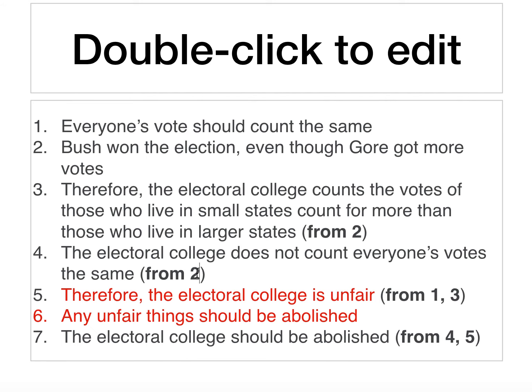We've got to make this follow from 3 now. And then if we look at our revised lines now, this is following from 1 and 4. And then the main conclusion is following from 5 and 6. So that's one way of reconstructing this argument.